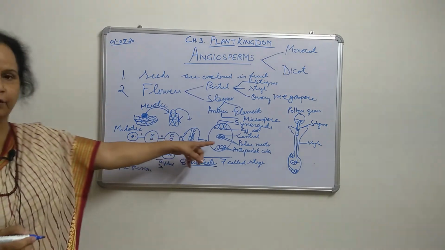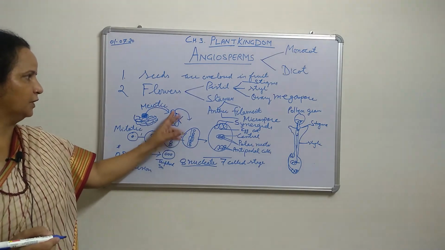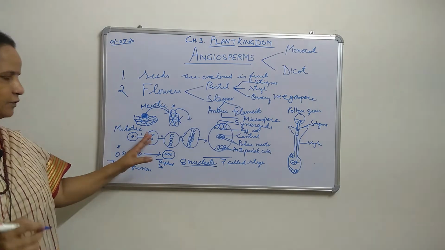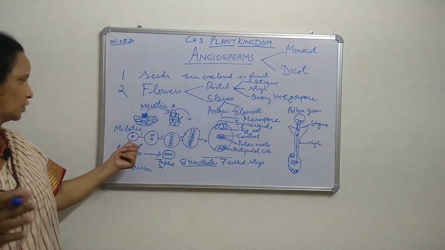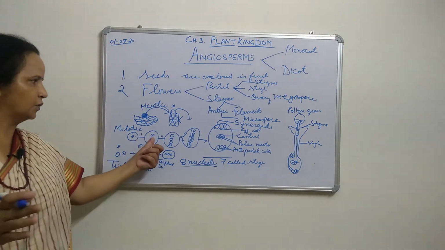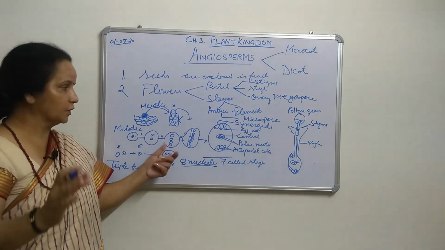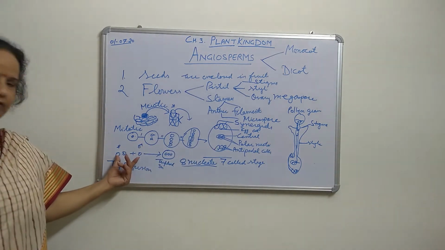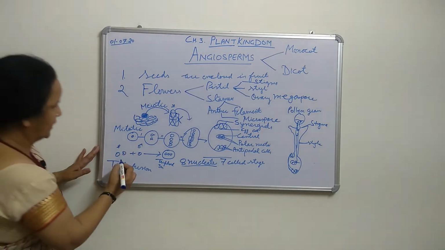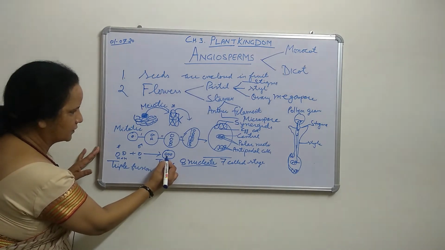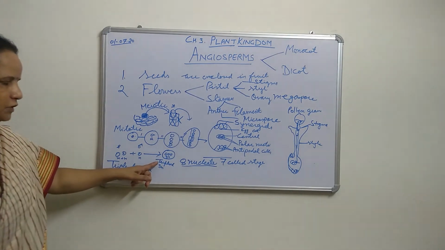All these are N, haploid, because after meiotic division the ploidy is N. All these are mitotic divisions, so the chromosome number will not change. All these have haploid, N number of chromosomes. But when we have fusion of these 2 polar nuclei, N plus N plus N, we get 3N, and this condition is called triploid.